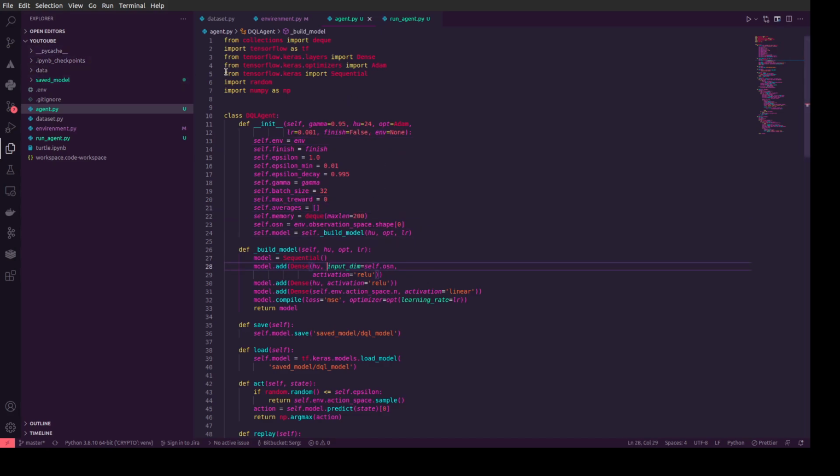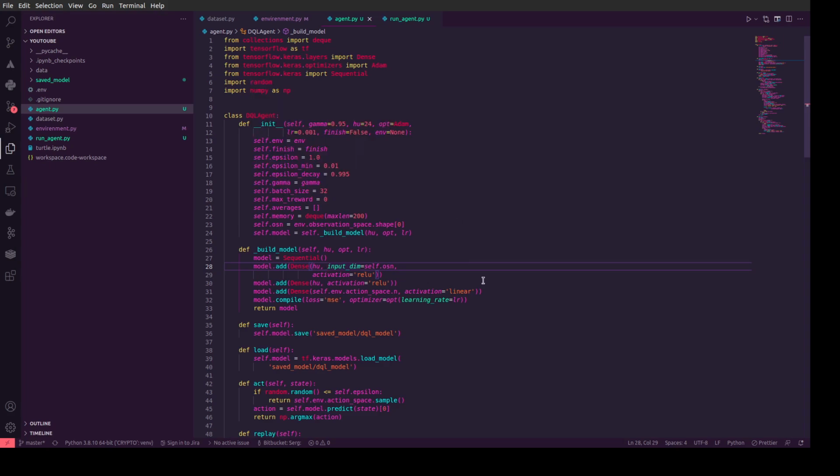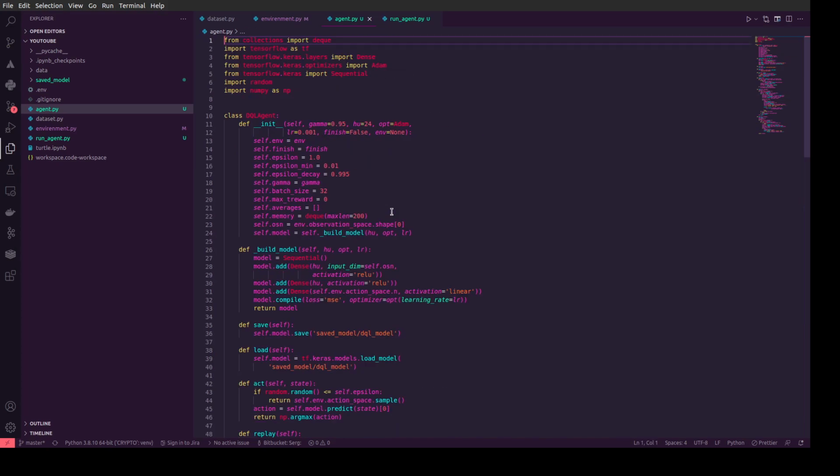Also, we use the random library to create some random actions to find some relationships and explore the environment in reinforced learning. And NumPy we use to work with arrays. So this is a class DQL agent, and we do some initialization.